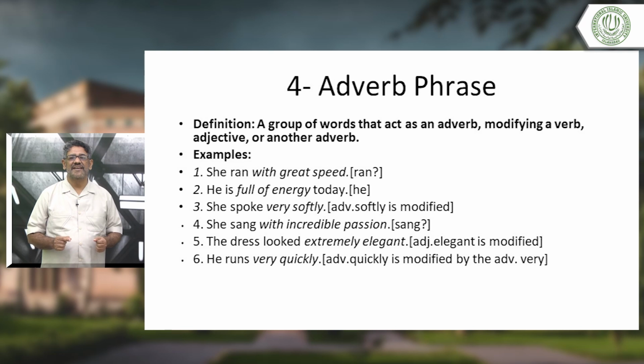We use very. So very softly. Like I said, modifying a verb, adjective or another adverb. So it is modifying an adverb. This can be something, you see, a bit confusing for students sometimes. How can an adverb modify another adverb? Yes, it can.